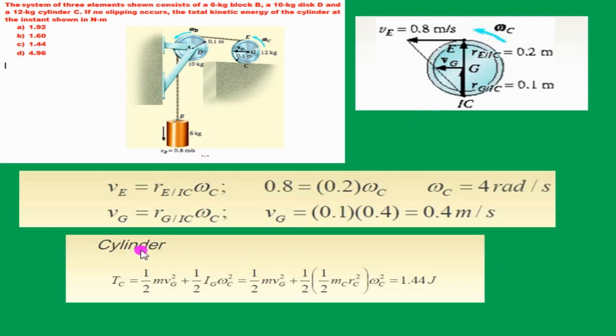Now the total kinetic energy of the cylinder is the sum of the translational kinetic energy plus the rotational kinetic energy. Substituting these given values, we get the total kinetic energy of the cylinder as 1.44 joules. Hence option C is correct.